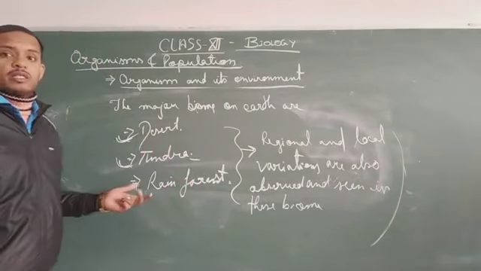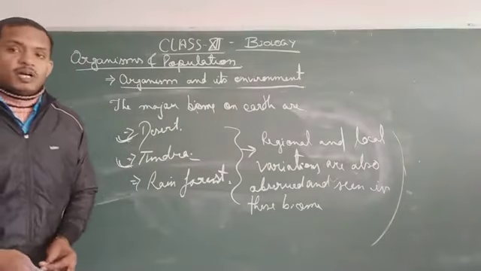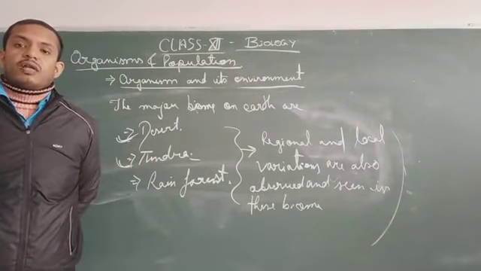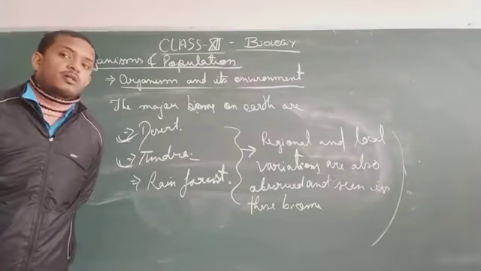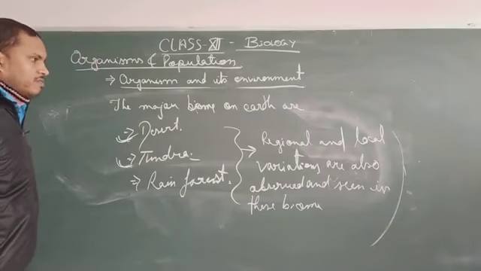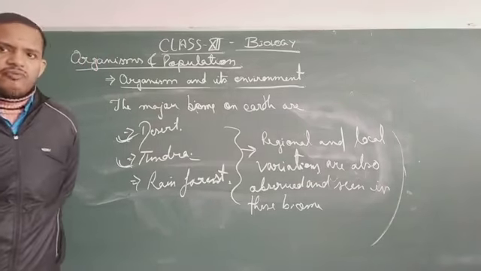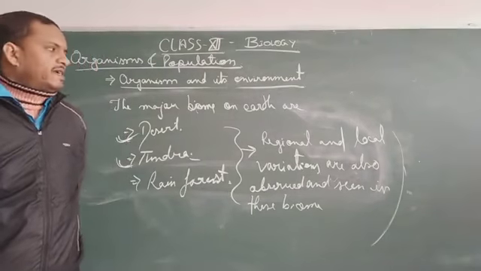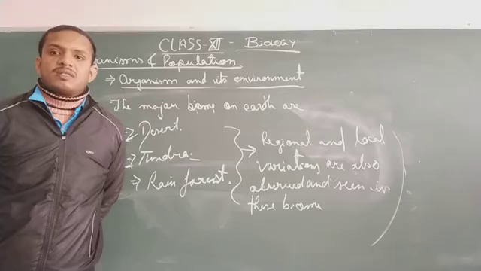The rainforest, you can say, is in Brazil, the Amazon rainforest. In the case of India, you can talk of Meghalaya.